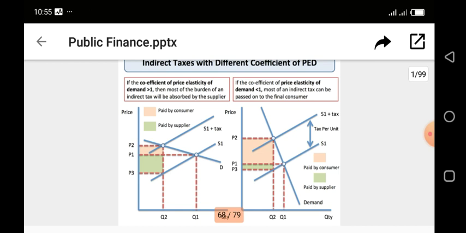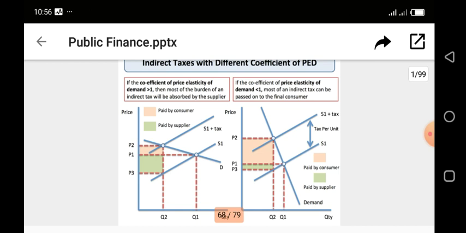Because the nature of the commodity is inelastic, the supplier can transfer a larger portion of the burden on the consumer in form of high price, because the commodity has little or no substitute at all.